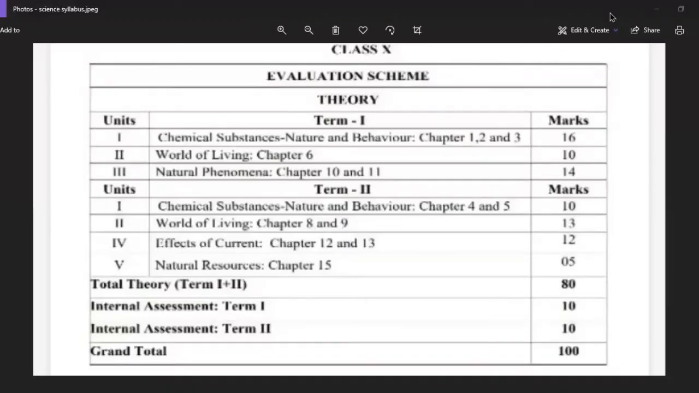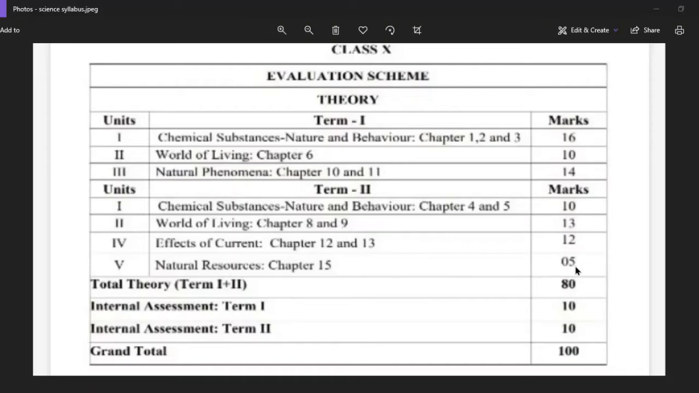Now this is the syllabus of science for class 10 for second term. First term is also given here, that term you have already finished. Now in the second term, in unit 1 you will be getting chemical substances, nature and behavior, chapters 4 and 5. And in these 2 chapters you will be getting 10 marks. World of living, chapters 8 and 9, you will be getting total 13 marks. Effects of current, chapters 12 and 13, you will be getting 12 marks. Then natural resources, chapter 15, you will be getting 5 marks.